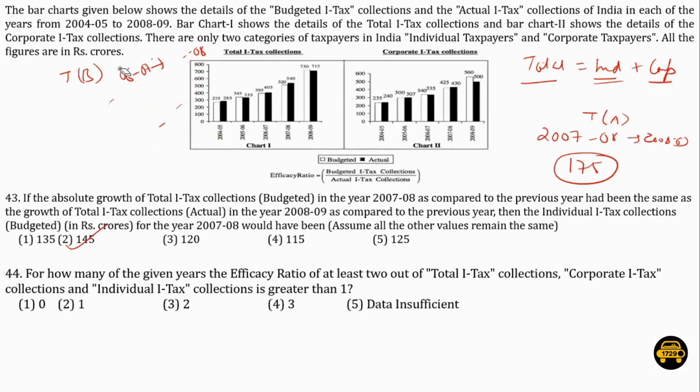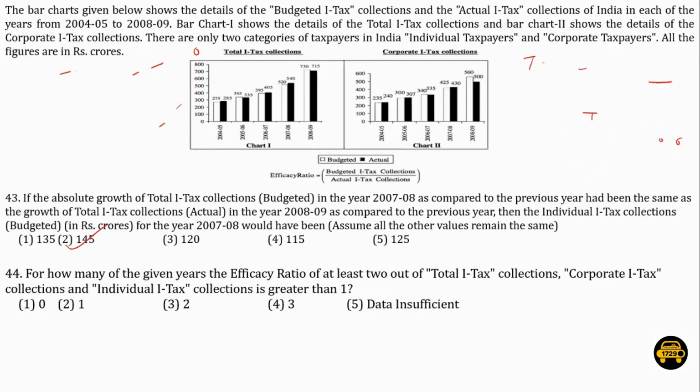The next question says, for how many of the given years is the efficacy ratio of at least 2 of the total income tax collections, corporate income tax collections, and individual income tax collections greater than 1? So for efficacy ratio to be greater than 1, what do we know? As per the formula, the efficacy ratio will be greater than 1 if and only if budgeted income tax collections is greater than actual income tax collections.